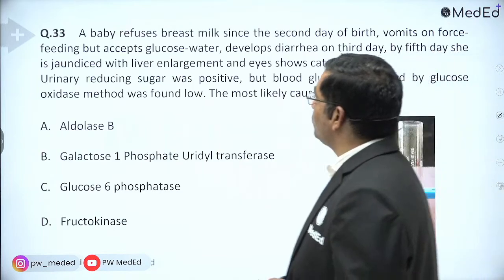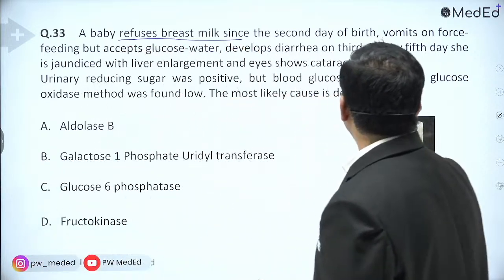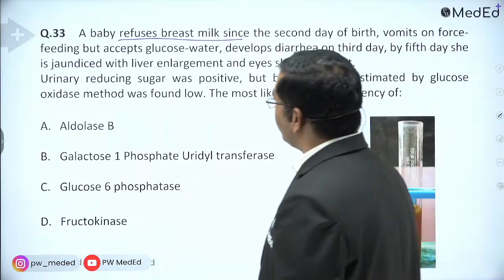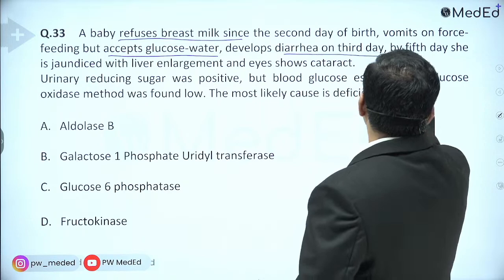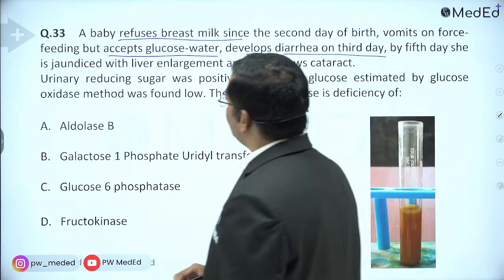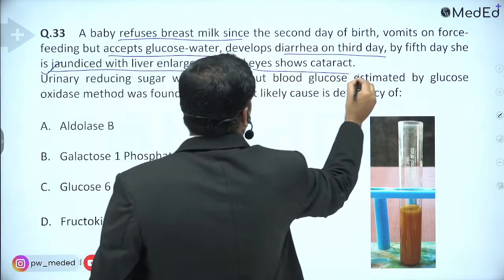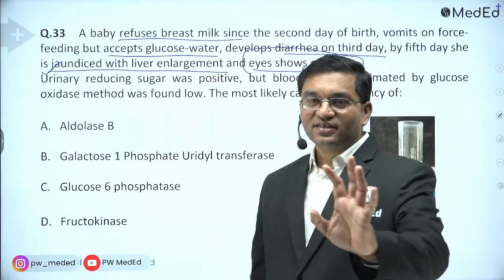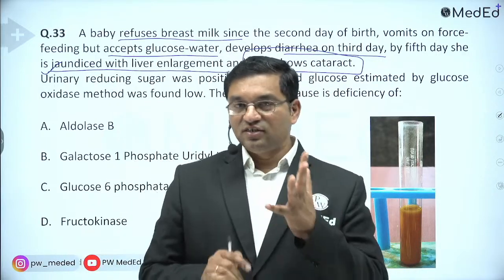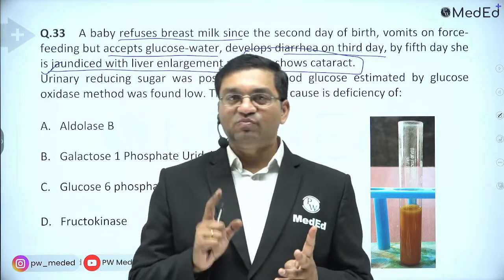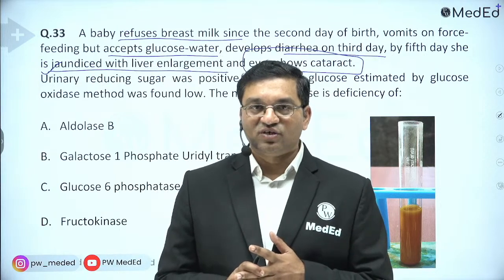A baby refuses breast milk since the second day of birth, vomits on forceful feeding but accepts glucose water, and develops diarrhea on the third day. By the fifth day, she is jaundiced with liver enlargement, and the eye shows cataract. See, cataract is important. As far as biochemistry is concerned, cataract is important in copper excess, in diabetes, and in galactosemia.